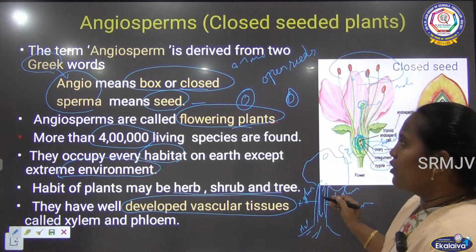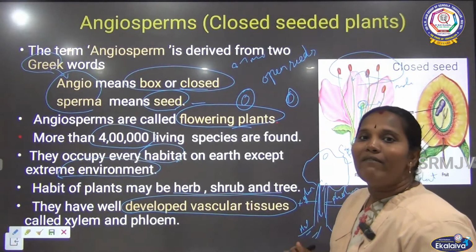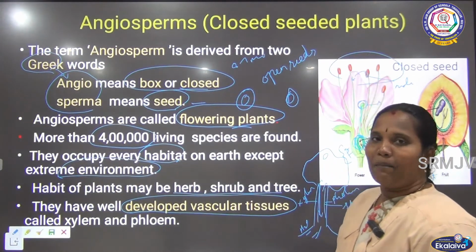This kind of plant is called the angiosperm. Only angiosperms have the well developed vascular tissues, xylem and phloem.